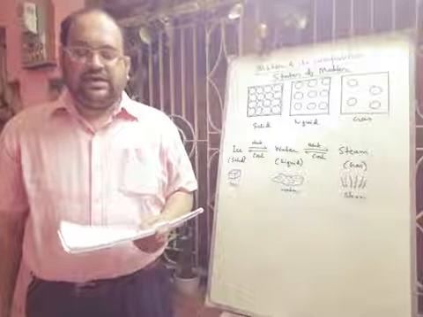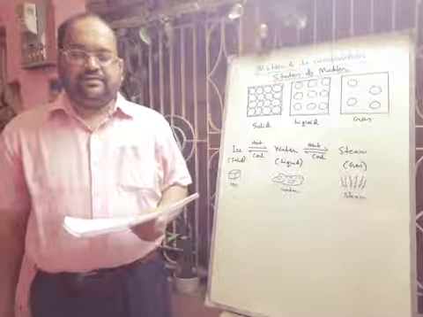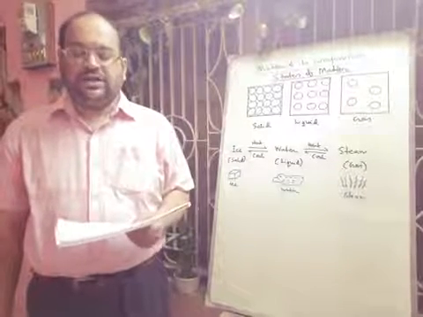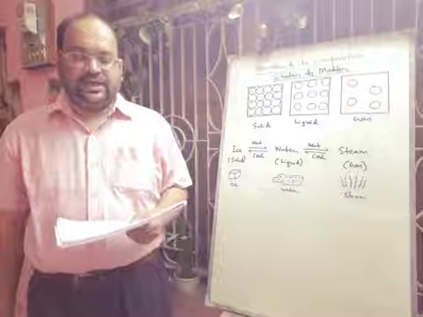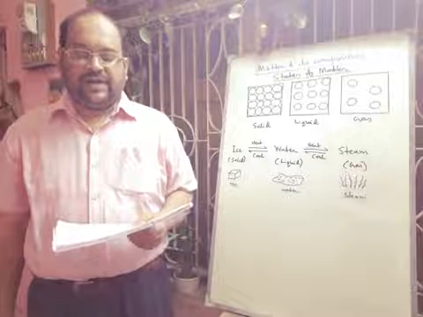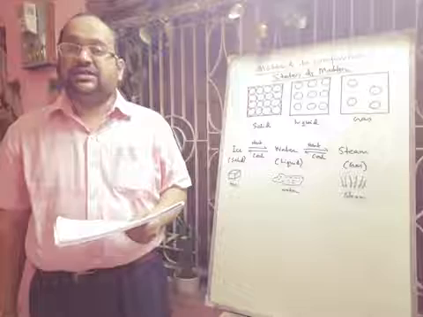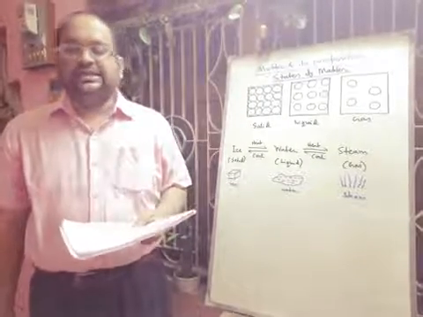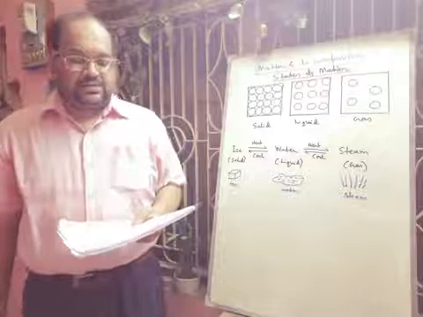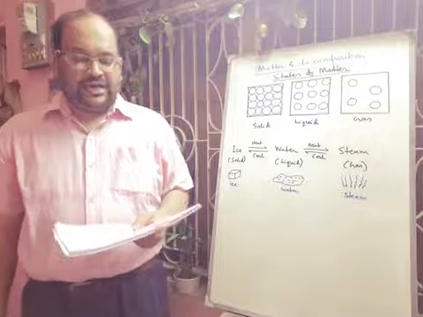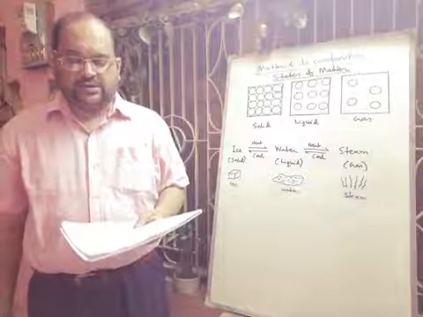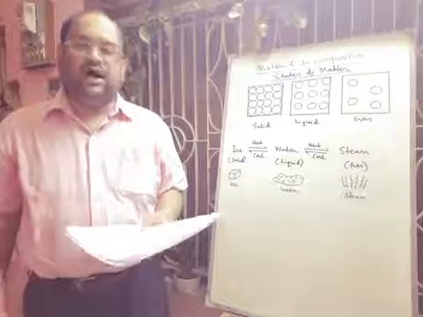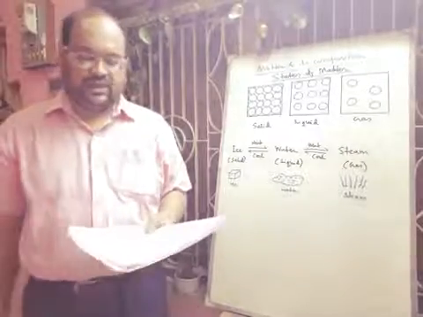Dash usually do not have independent existence. So your answer will be atoms. Atoms usually do not have independent existence. A dash is the smallest unit of matter and has independent existence. So your answer will be molecule. The last question was: a dash molecule is made up of 2 hydrogen atoms and 1 oxygen atom. So all of you know the answer is water. A water molecule is made up of 2 hydrogen atoms and 1 oxygen atom.